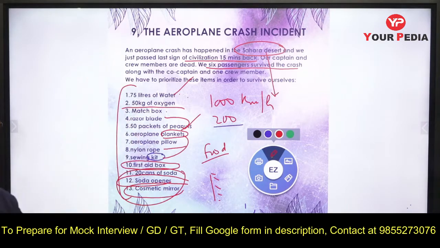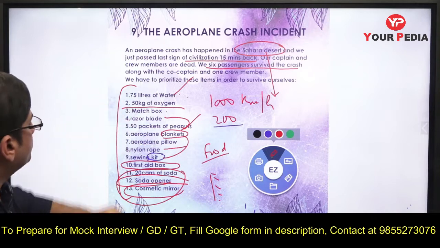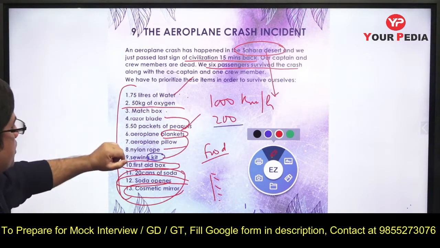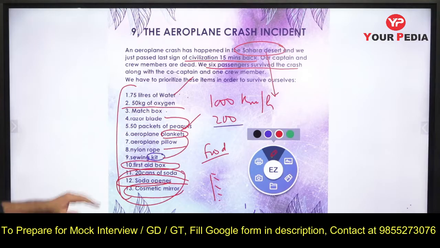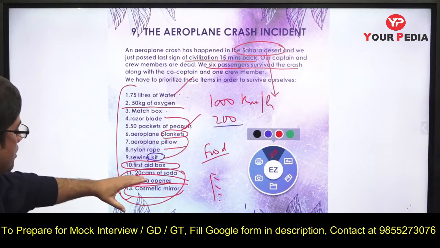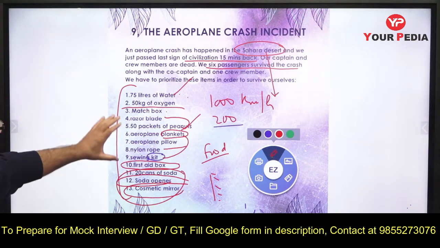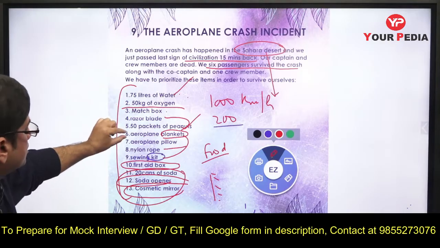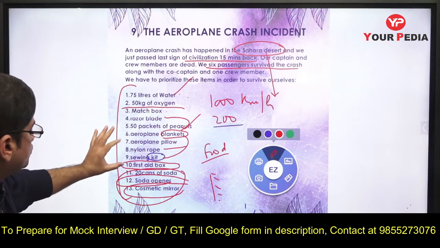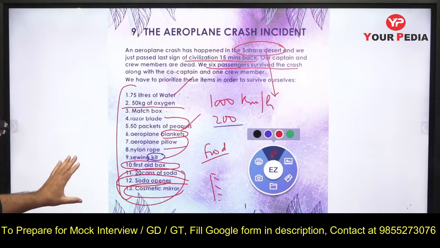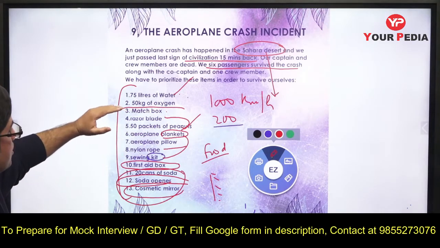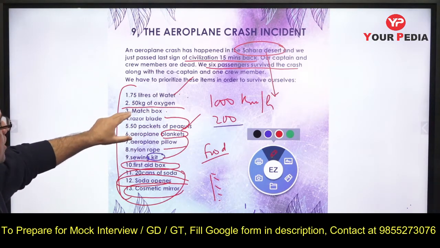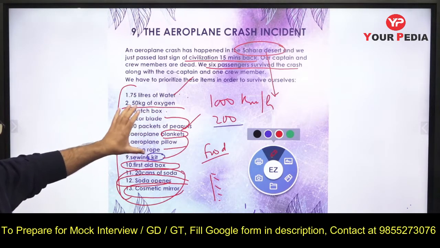So if he is to give you some list of priority, how shall you give the list of priority? Okay, water is very important, first aid box, water is important, peanut is important for us, that is soda, cans of soda in place of water that can be used for eating. Then comes this blanket and this nylon rope and swing kit for making the tent for us. And then comes other things, razor blade is also there. And then after this, at the same place, this is a matchbox also, this is one category.